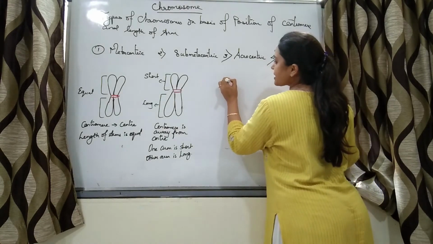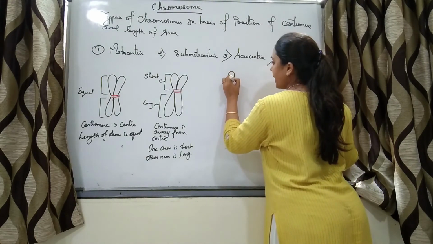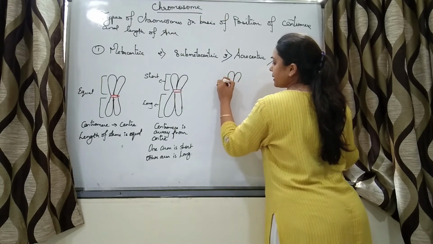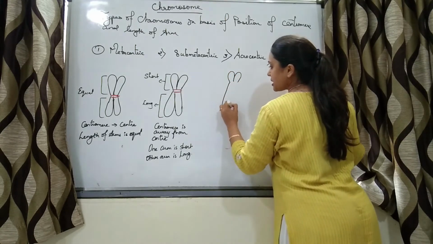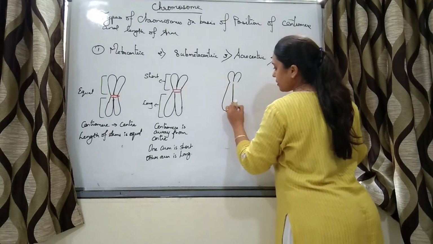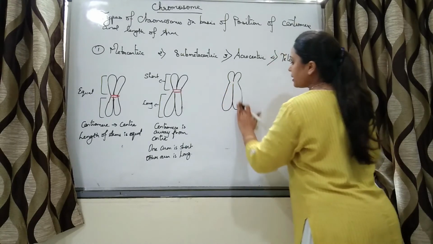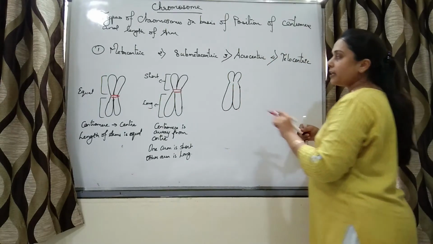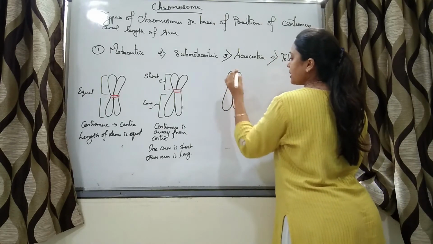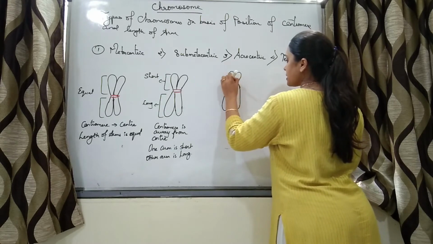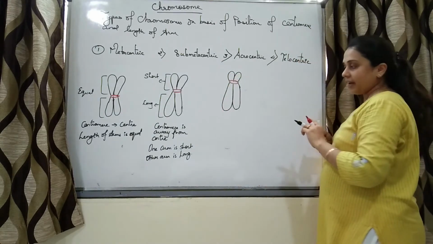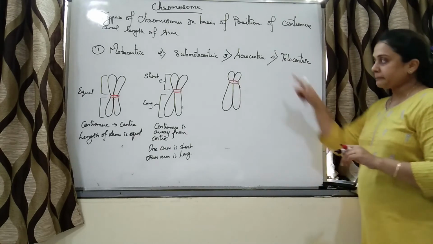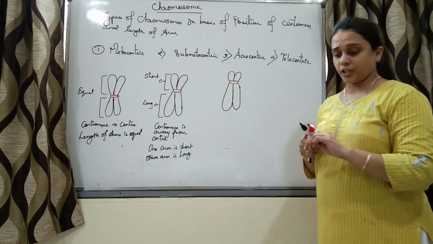In this case, a pair of arms are very short, and the other pair of arms are very long, and this is the centromere. Such type of chromosomes are called acrocentric chromosomes.